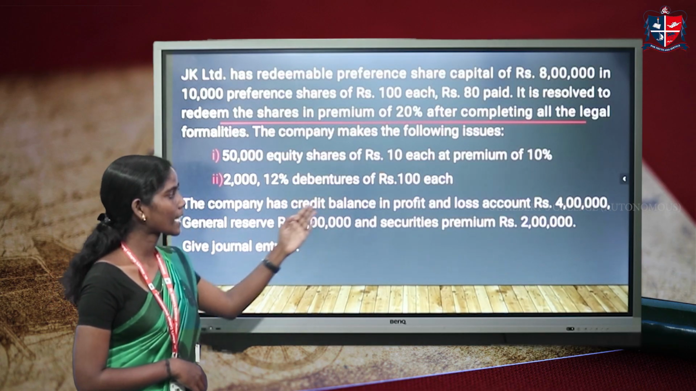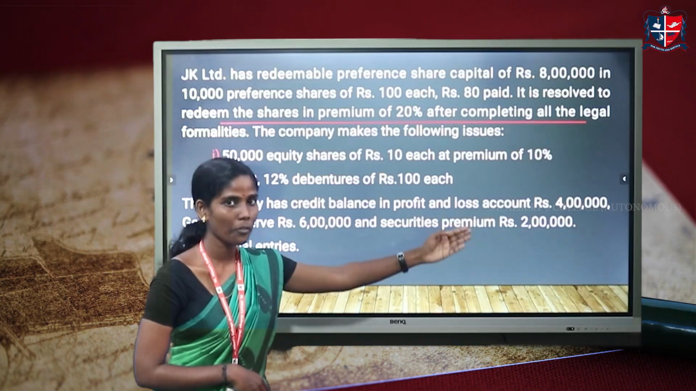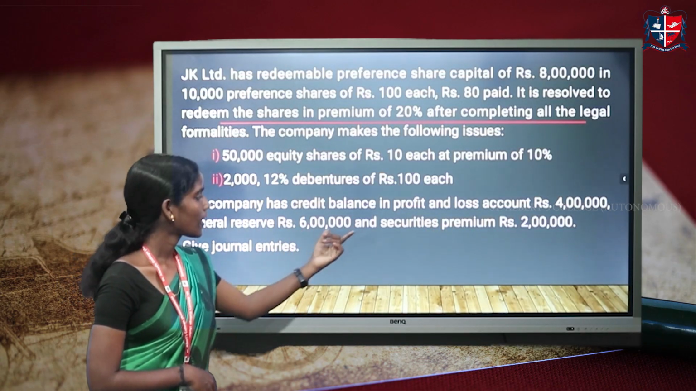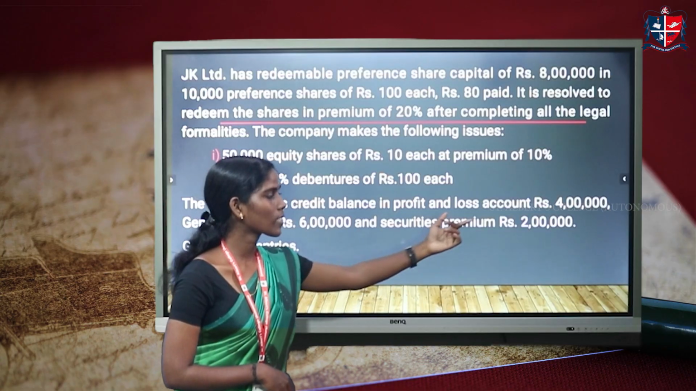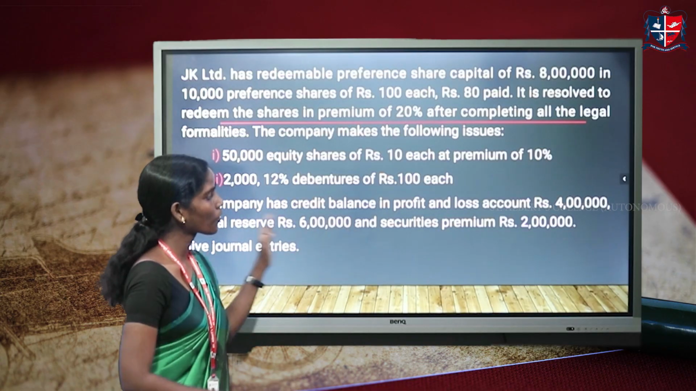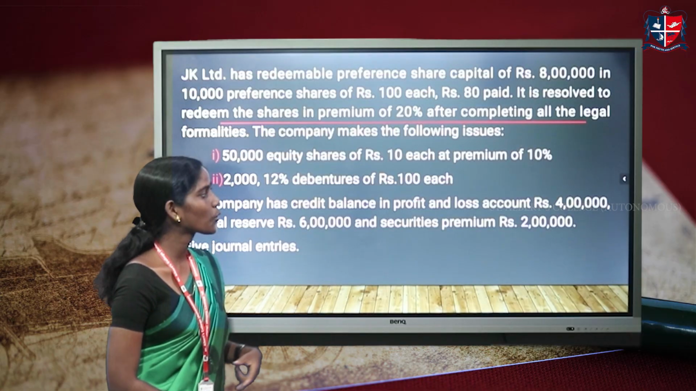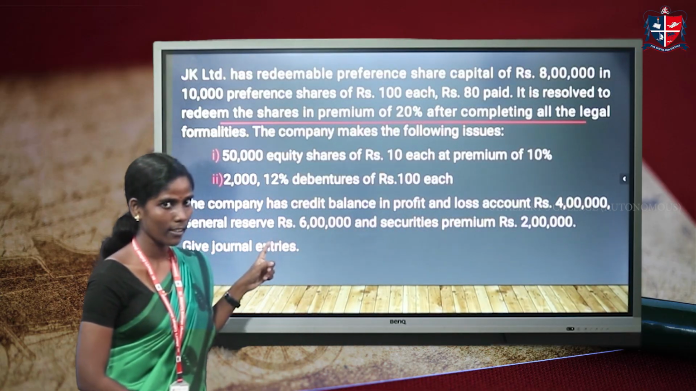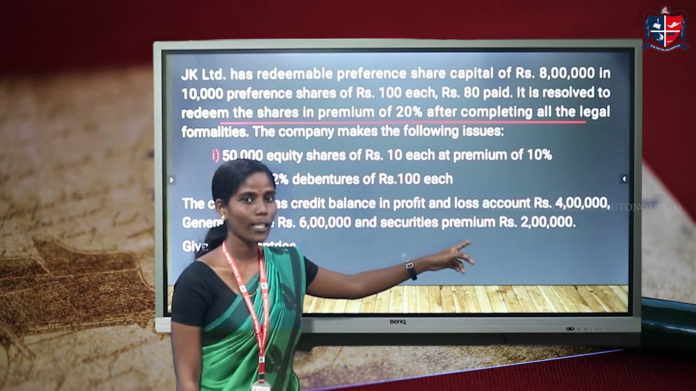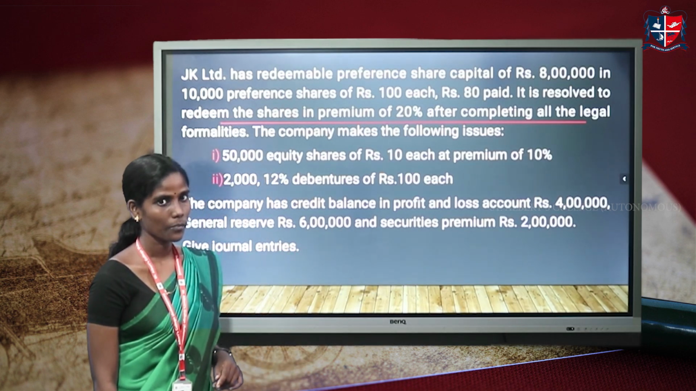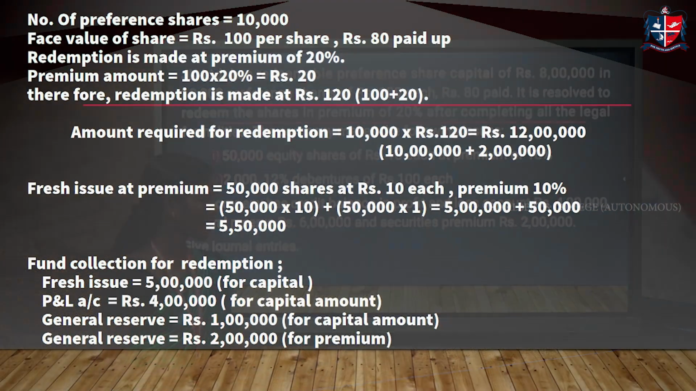Then the company has a credit balance in profit and loss account of rupees 4 lakh, general reserve account rupees 6 lakh, and securities premium rupees 2 lakh. So these are the profits or reserves that are available for the company. From this, the company can use profit and loss account and general reserve, but they cannot use securities premium account. Give journal entries. So let's do some working notes.